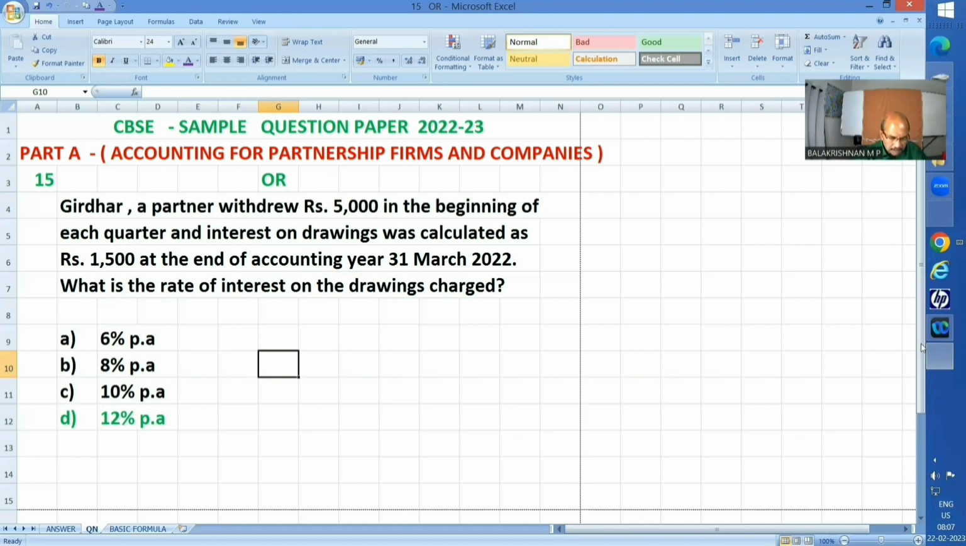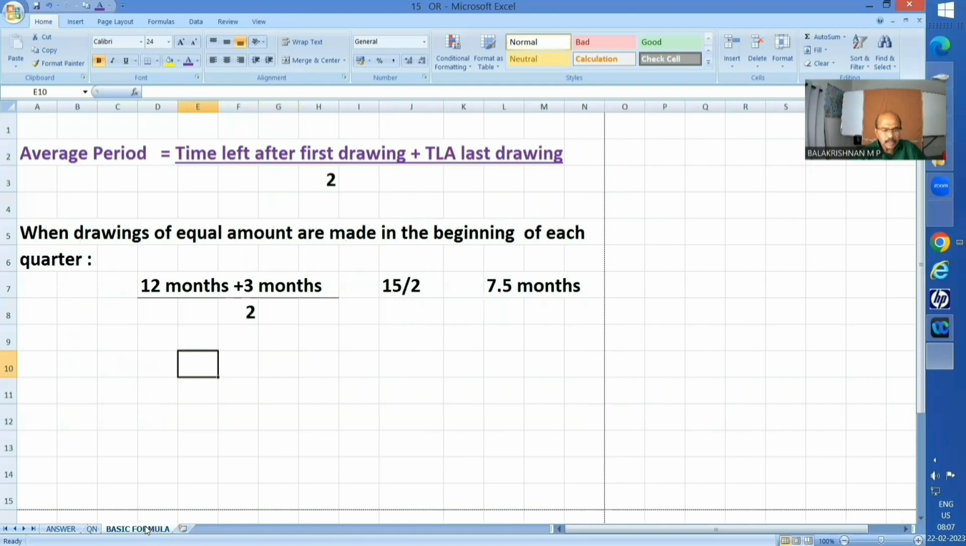And my explanation is that first you should understand this basic formula. Average period in cases such as beginning of the month or mid of the month or end of the month, or beginning of each quarter or mid of each quarter or end of each quarter, average period will be time left after first drawings plus time left after last drawings divided by 2. So here it will be, when drawings of equal amount are made in the beginning of each quarter, 12 months plus 3 months upon 2.